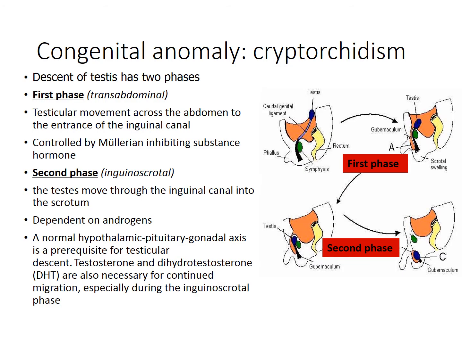The descent of testes has two phases. The first phase, which is transabdominal, is the testicular movement across the abdomen to the entrance of the inguinal canal, and this is controlled by Mullerian inhibiting substance hormone.